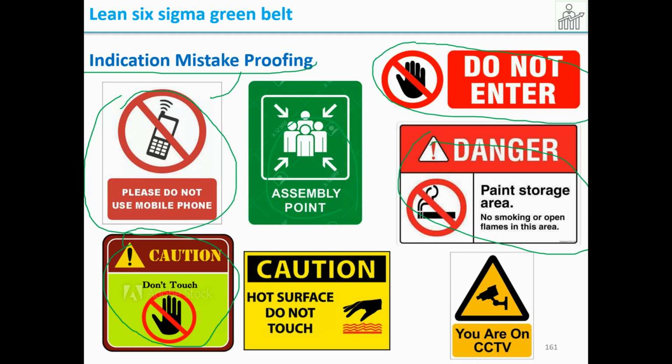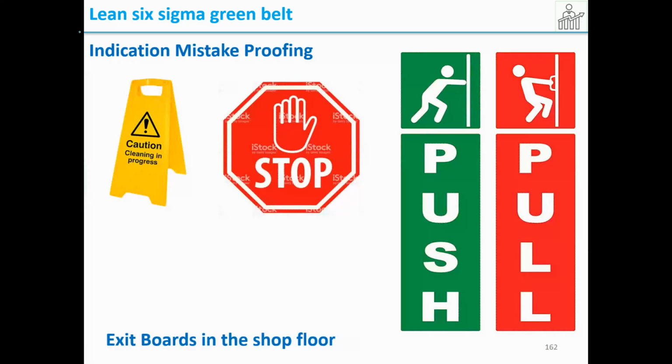If you touch it, some problem will happen to your hand. Then caution, hot surface, do not touch. That will be in a hot condition, so you should not touch it. So it is an indication mistake proofing telling you that you should not touch it. You are on CCTV coverage, something like that. Then some of the indication mistake proofings are caution, cleaning in progress, so that you go carefully or you should not enter that area. Then stop, so that is the end point, or you need to stop.